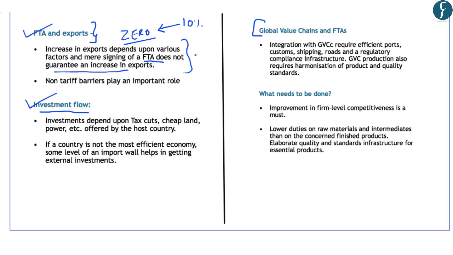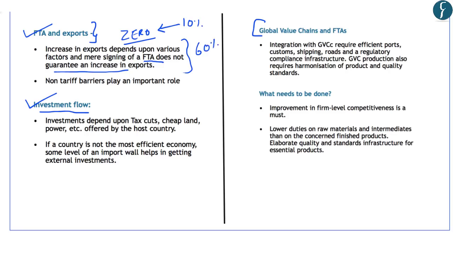So for example, various countries like Singapore, Hong Kong, etc. have zero import duties. So even if India enters into a free trade agreement with these countries, there will be no impact on the exports of India. Further, there are countries like Malaysia, Japan, Australia, New Zealand, etc. and these countries have zero import duty for more than 60% of their imports. Even if India enters into a free trade agreement with these countries, there will not be much impact on the exports from India into these countries, mainly because such countries already have zero import duties on 60% of their imports.